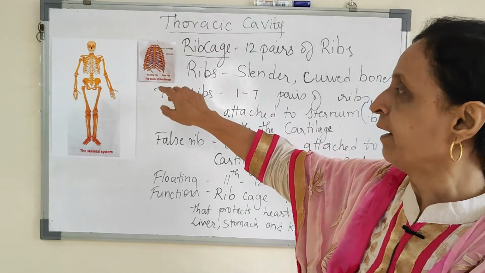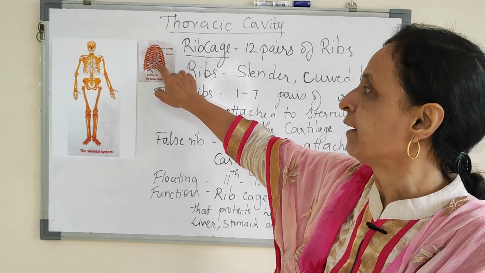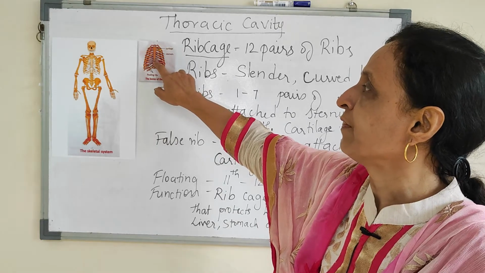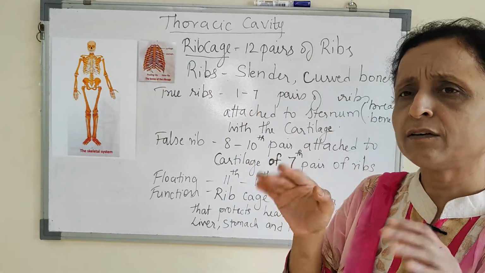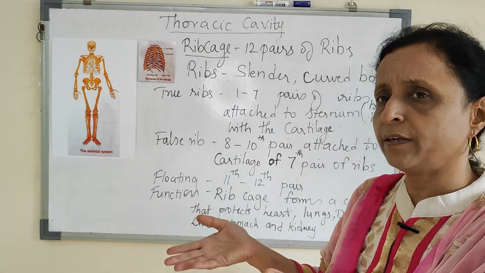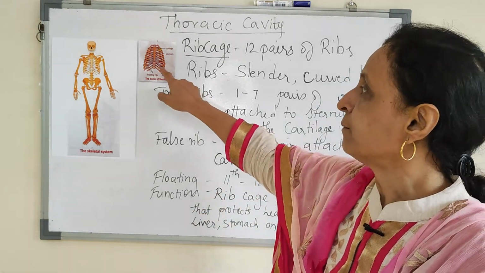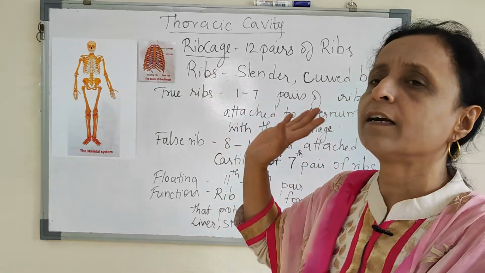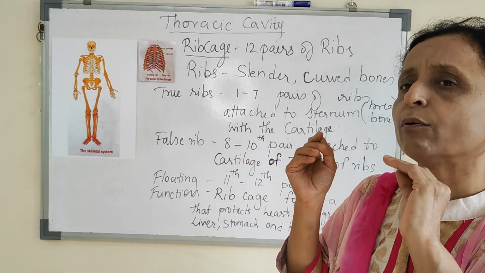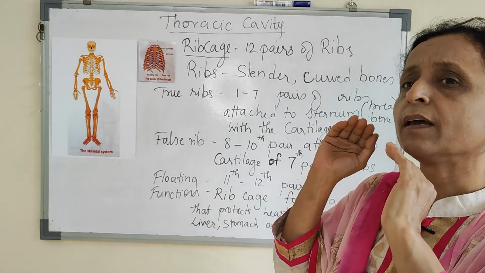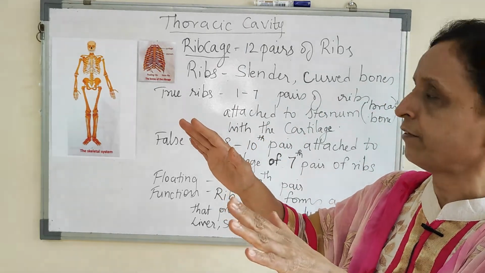Ribs 8, 9, 10 are attached to the cartilage of the 7th itself. So they are known as false ribs, because they don't have their own cartilage. But indirectly they are attached to the sternum. They don't have their own cartilage to get attached to the sternum. They attach to the 7th itself.